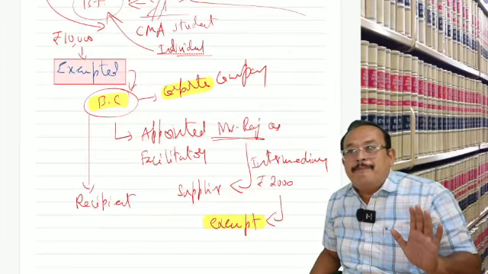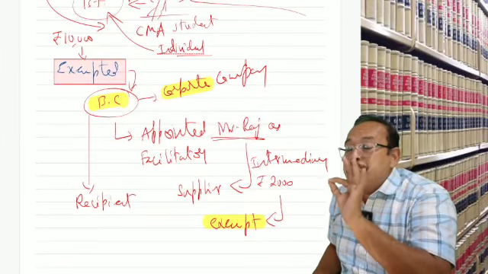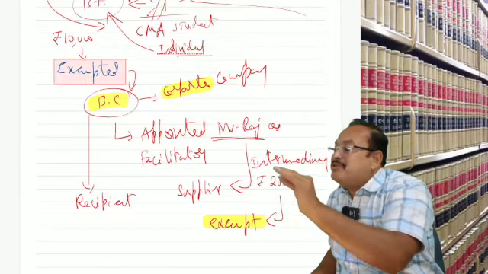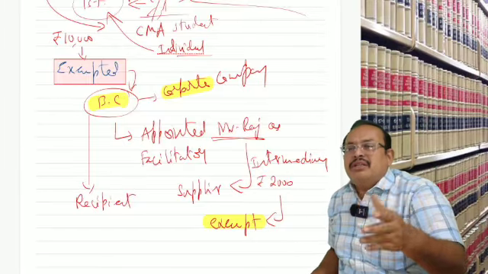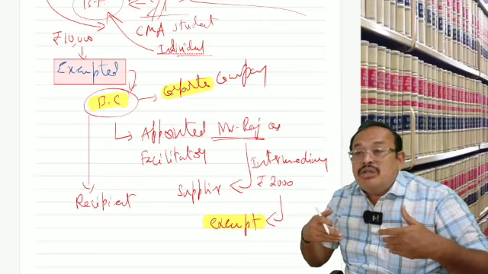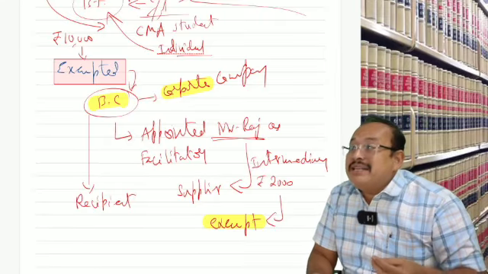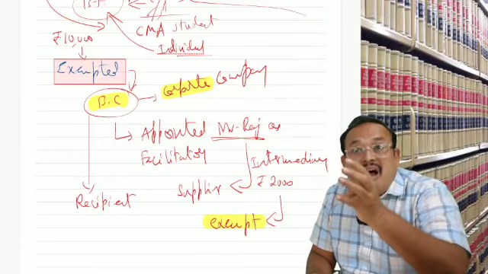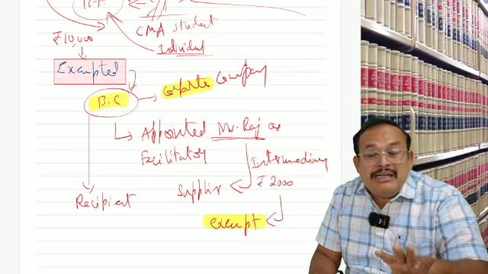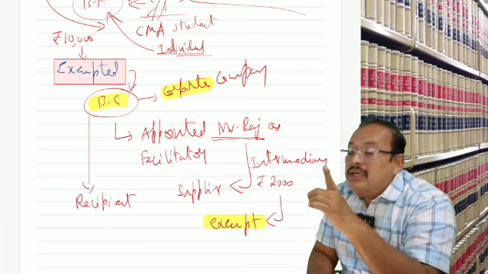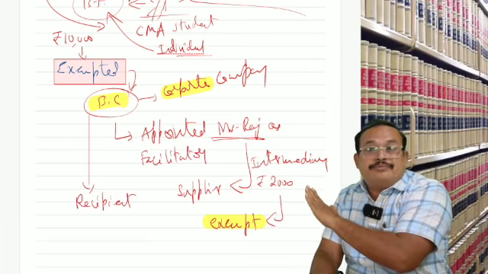Now, have you got the clarity? Have you understood business facilitator as an individual, business correspondent as corporate in nature? If they provide the services to a banking company located in a rural area, in the nature of business facilitator or business correspondent, since the recipient is located in a rural area, it qualifies for exemption.